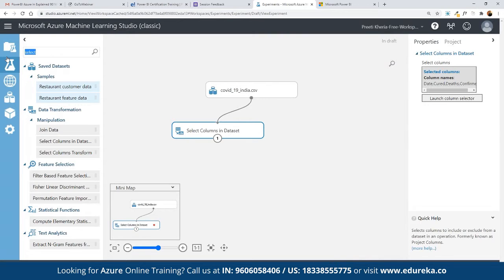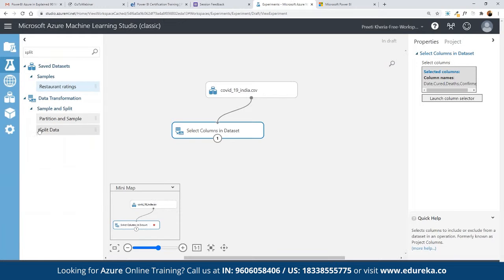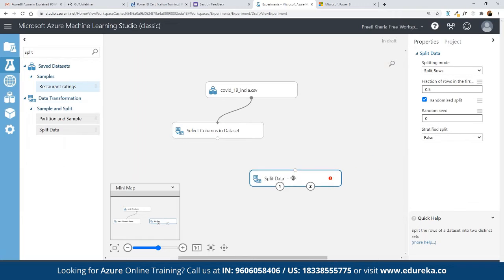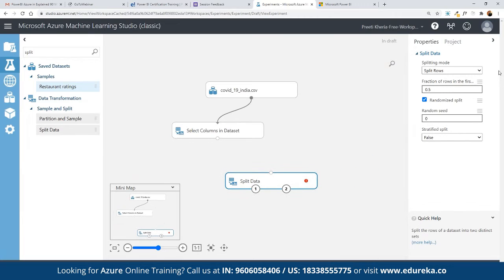Now here we can search for another data pointer, split. So here we can make use of split. Now we want to split the current data set into equal components. We want to have the train data and test data defined.